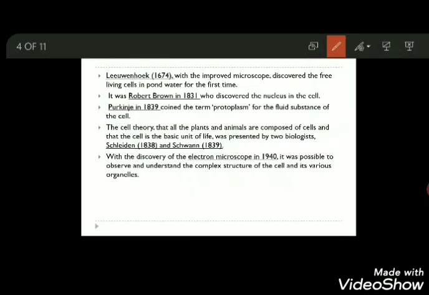With the discovery of the electron microscope in 1940, it was possible to observe and understand the complex structure of the cell and its various organelles. The cell is very small, and the organelles and things present inside the cell are also very small. To study them, we need special microscopes, and we call them electron microscopes.